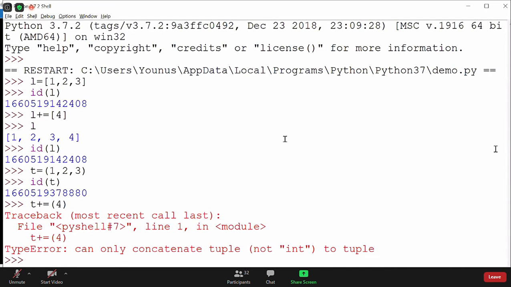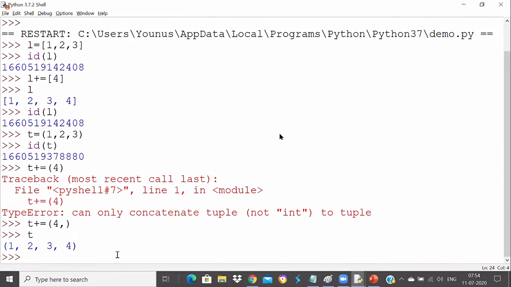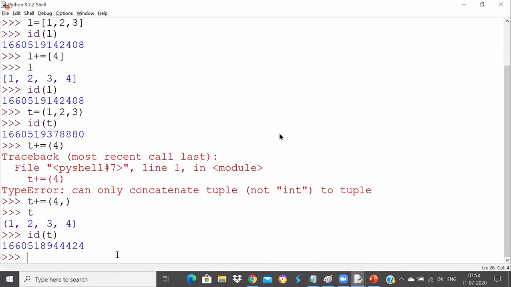So that's where you need to be careful with the way you add a single element to a tuple. To add a single element, you have to use a comma. Make sure you use the comma even though you're adding a single element. Now you print the tuple, and it prints 1 2 3 4. Seems like the tuple has been added to, but when you print the id of t, you will see that the id is different. Previously, when the tuple was 1 2 3, the id was 8880. But when I added 4 to it, it changed to 4424, meaning it has been changed.